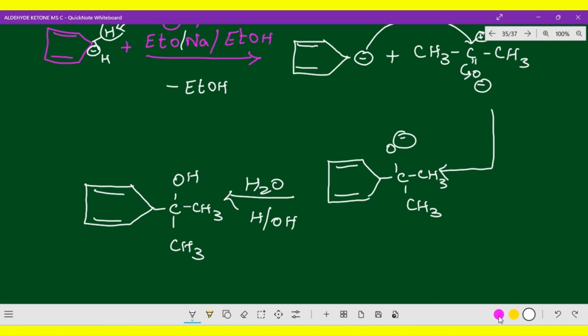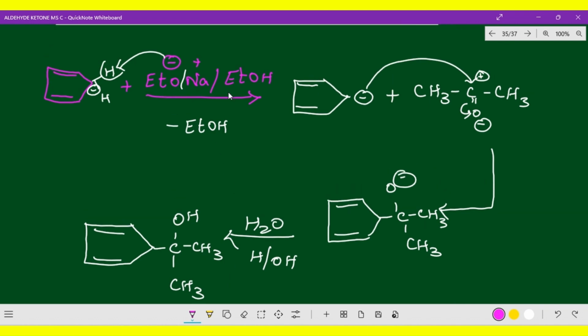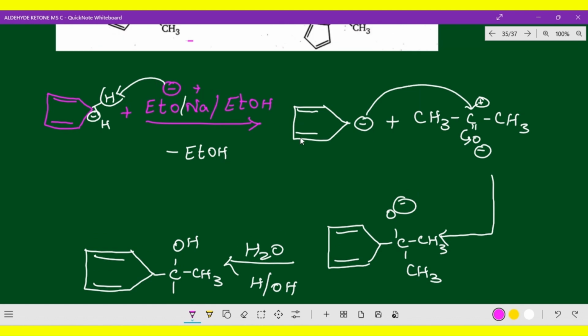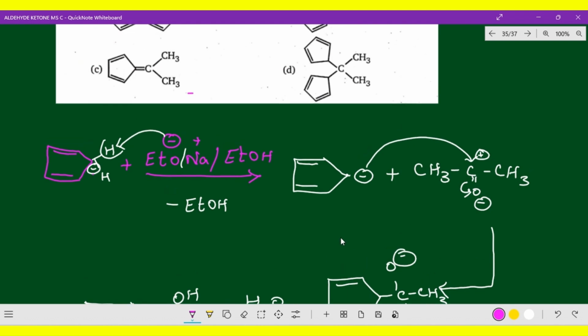Come on, let us check the answer. I hope you got the clarity. How do we get this answer? Before reacting with acetone, that is the methyl keto group, the carbanion is attracted towards the positive charge. It releases ethyl alcohol, and this negative charge is attracted towards that carbonyl carbon. So you get it this way, and finally you get that product.